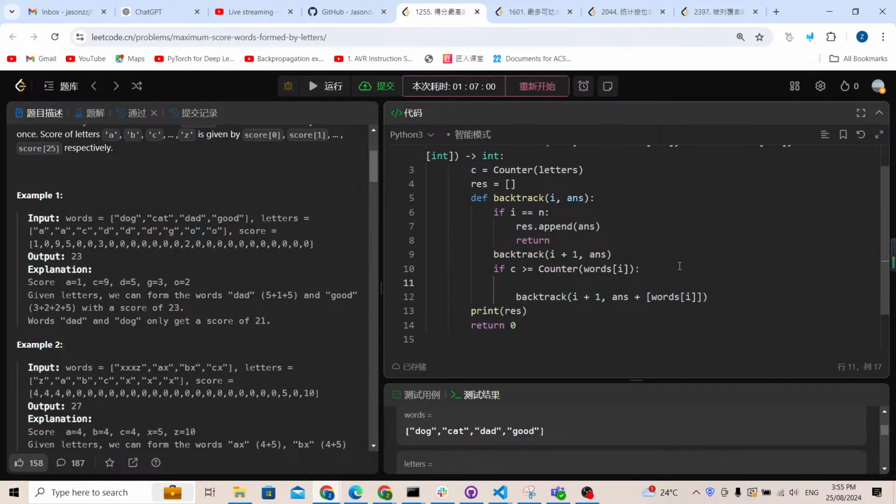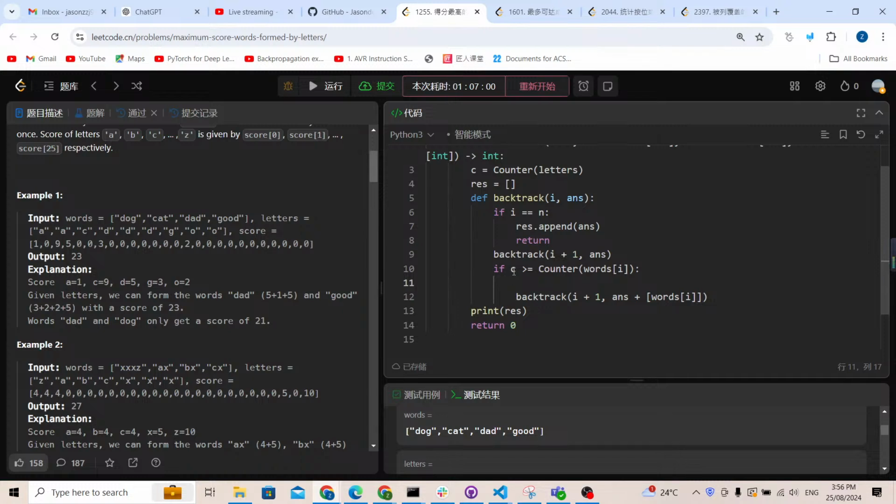So if the counter is more than or equal to the counter of words i for the current word, then I can use the backtrack function. But before that, I need to check the counter, because for the counter I need to remove the letters.